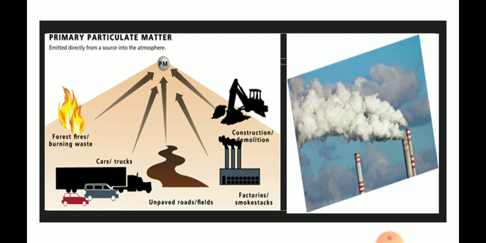This one is primary particulate matter. This diagram represents primary particulate matter, which is emitted directly from the source into the atmosphere. An example is forest fire. Where is primary particulate matter released? From forest fires or burning waste, from cars and trucks, from the road, and from constructions and factories.